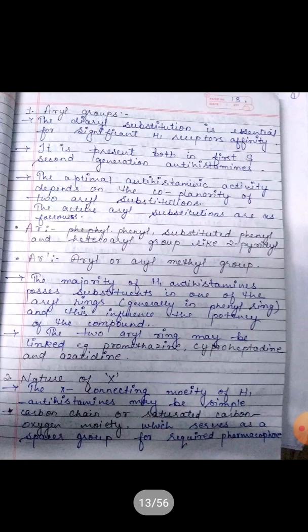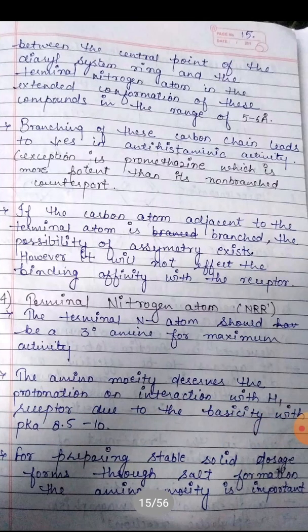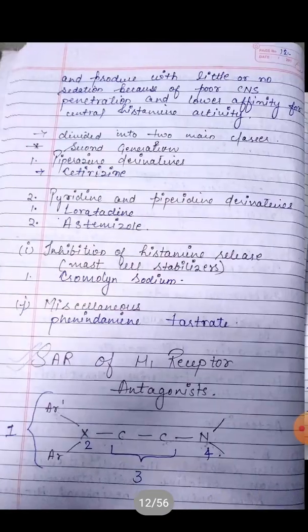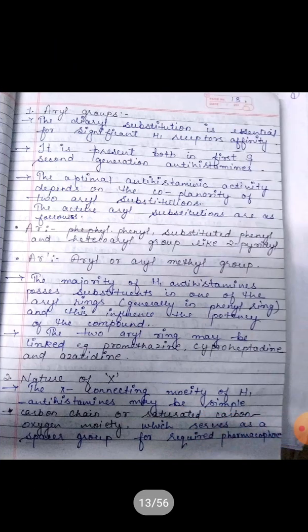So, number 1 point is aryl group, number 2 is nature of X, number 3 is alkyl chain, and number 4 is terminal nitrogen atom. Okay, these are the 4 points which we have discussed here. Number 1 is aryl group.